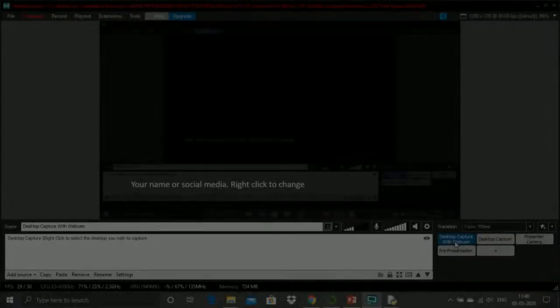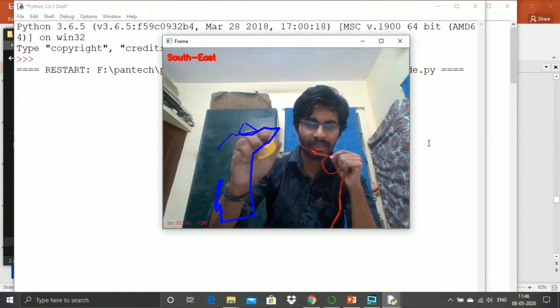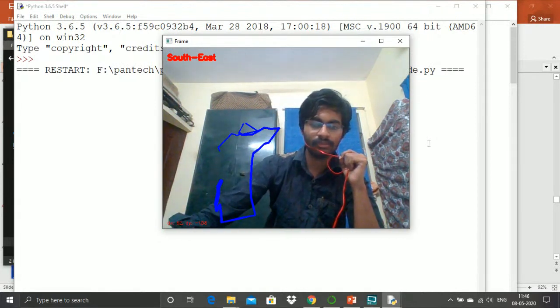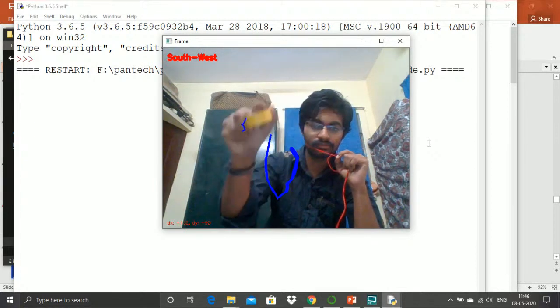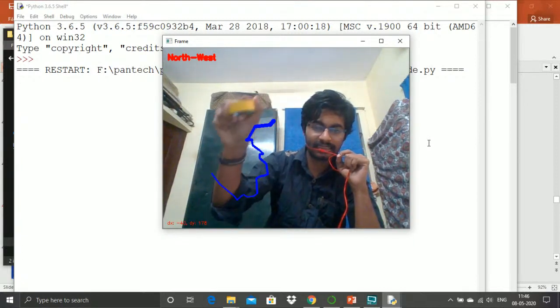So here I am using that yellow insulation tape. I think now it is able to display it. You can see wherever it is moving. So this can be said to be digital art.